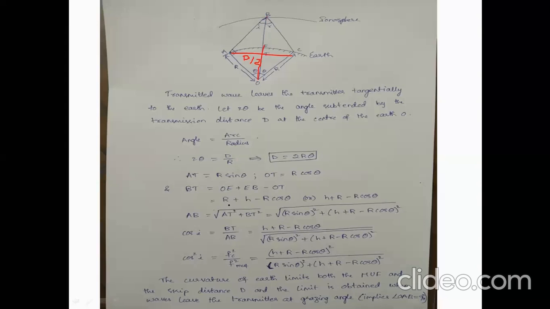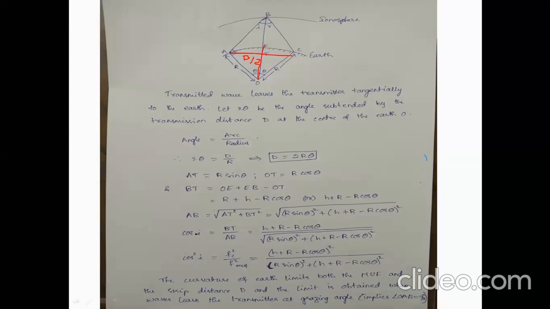OE is the radius of the earth, R, plus EB is the height h of the signal reflected from the ionosphere, minus OT. OT is r cos theta, so we can rewrite it as h plus r minus r cos theta. Now AB can be written as root of AT square plus BT square by Pythagoras theorem. AT is r sin theta, whole square, plus BT, h plus r minus r cos theta, whole square.